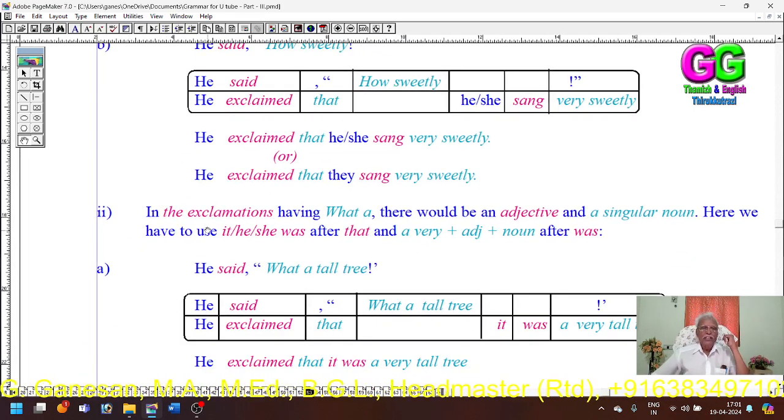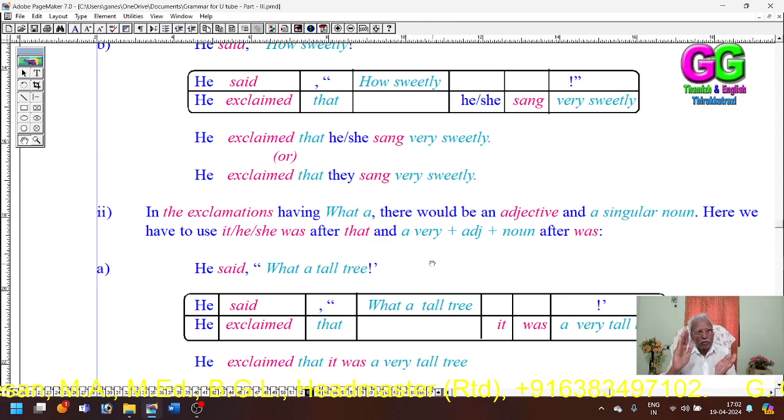Then in the exclamations having what, here there would be an adjective and a singular noun. And dear students, in the construction with what, if there is the exclamatory word what, then there would be an adjective and a singular noun.